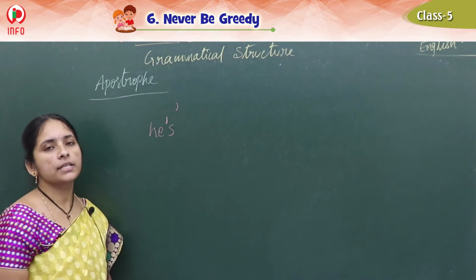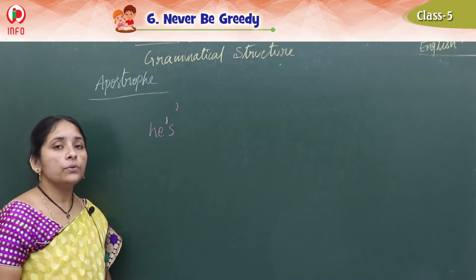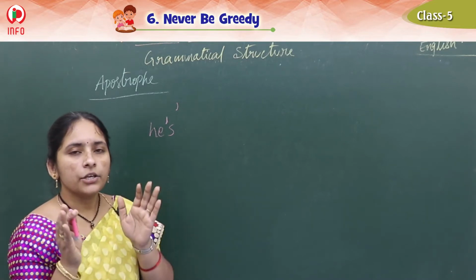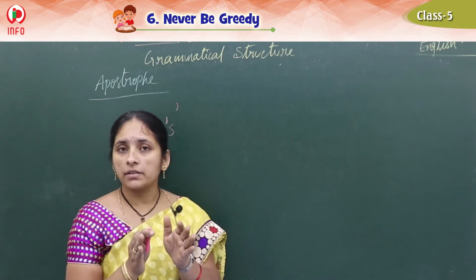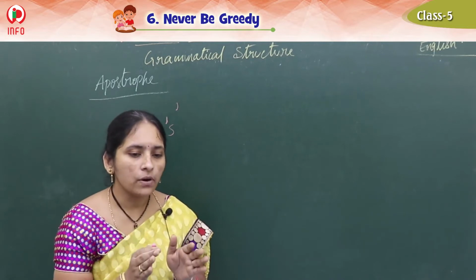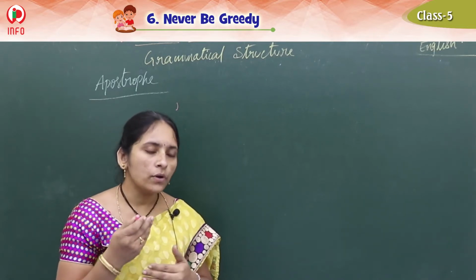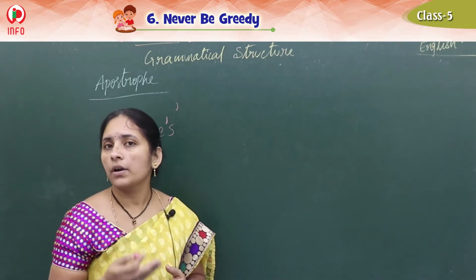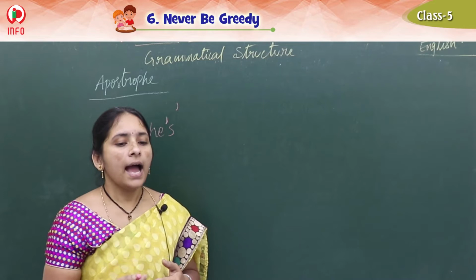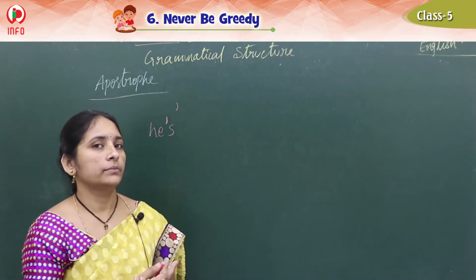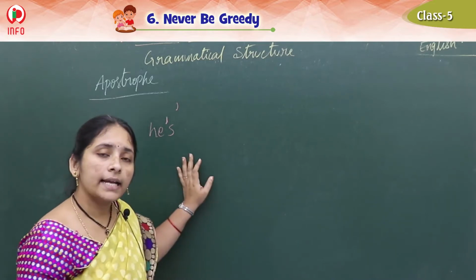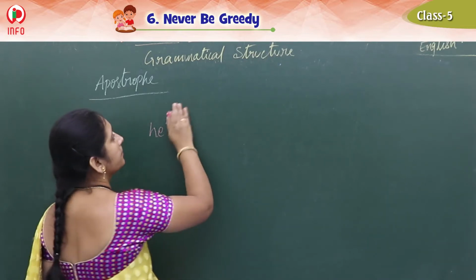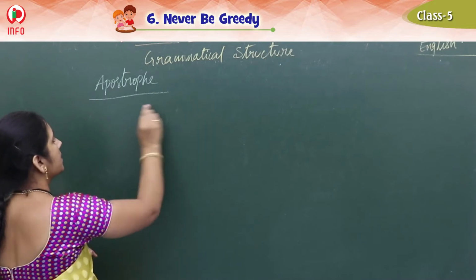So why do we use this apostrophe? To reduce the letters. An apostrophe is used to show that one or more letters or numbers have been left out. So, right? Shall I write this one?